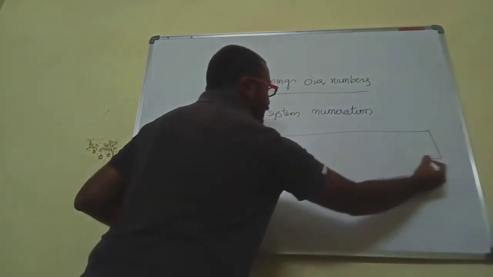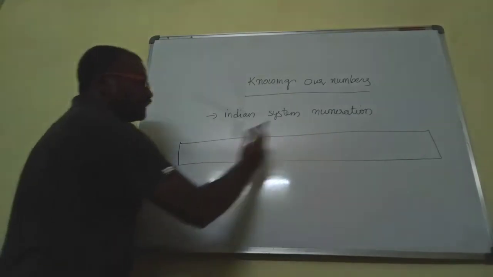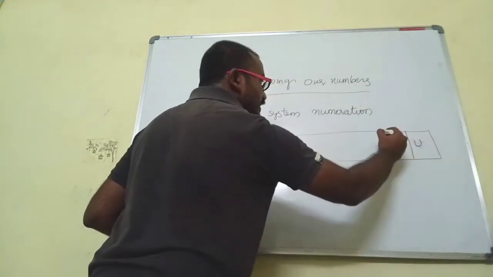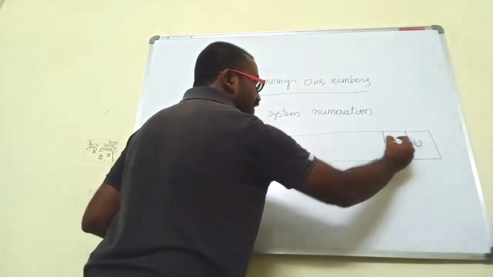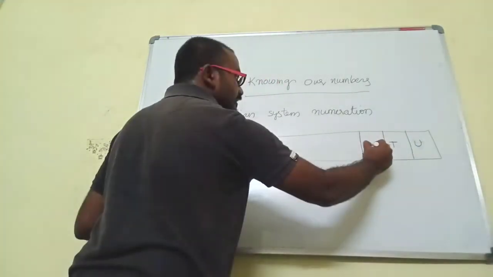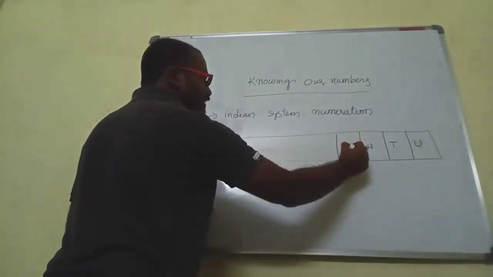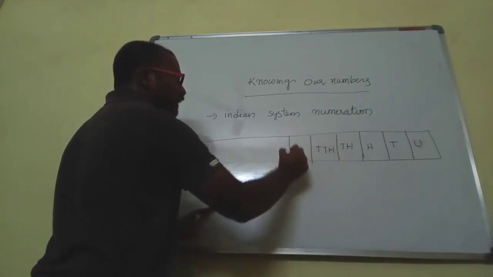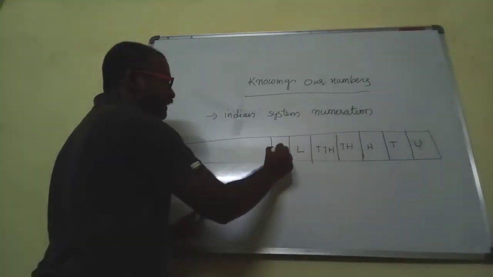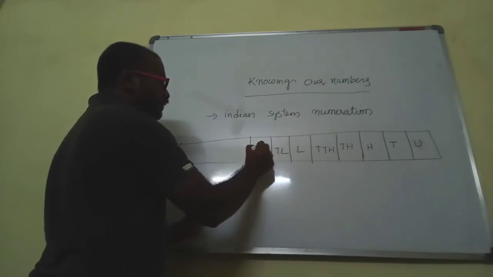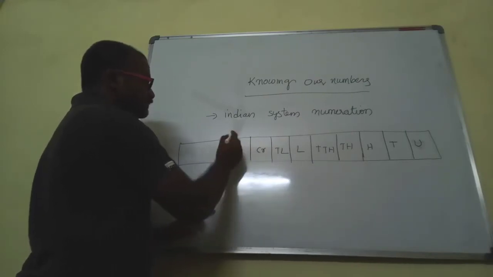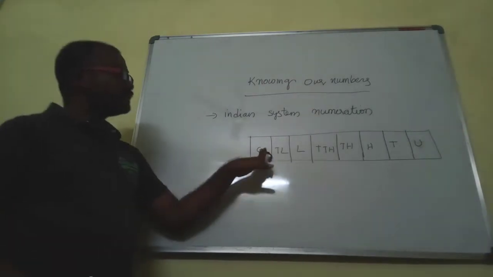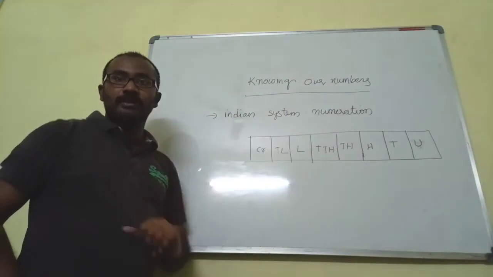So take one place value chart. Already you know that the first place is the units place, then the tens place, hundreds place, thousands place, 10,000s place, lakhs place, 10 lakh, crore, and so on. So this is the standard of the Indian system of numeration.